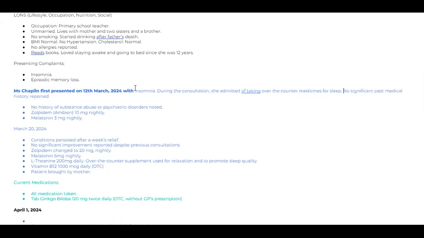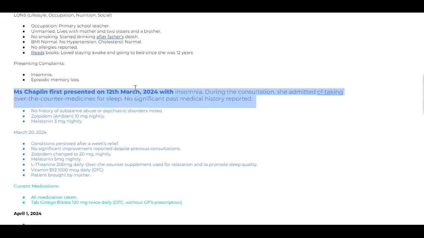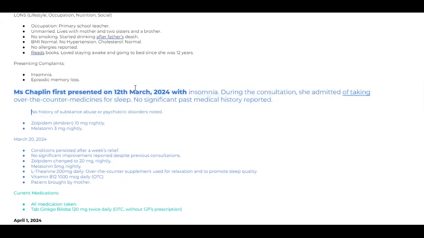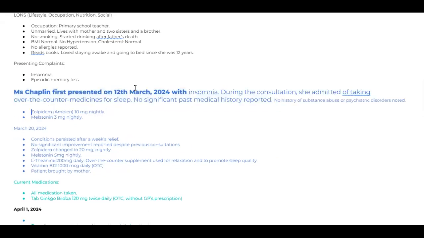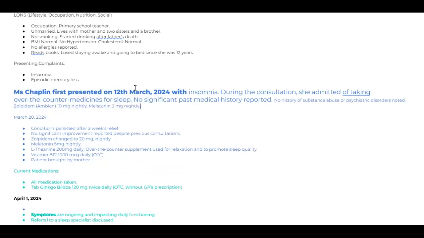Past medical history report. Okay, she admitted to taking over the counter medicines. Yes, this way you can go on and write the second paragraph. This is how we write the second paragraph, and then complete all of them, and write everything in the past tense only. This area will be past tense.